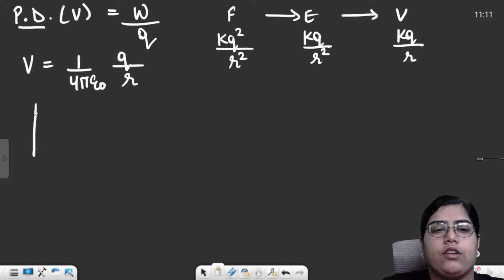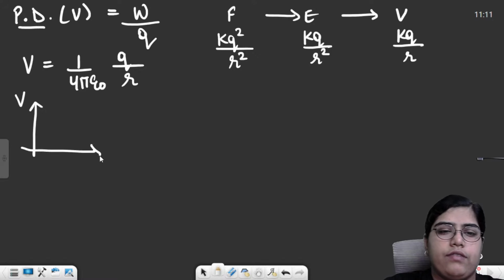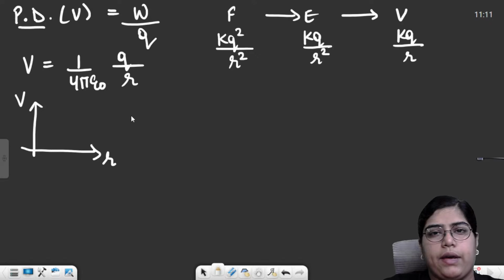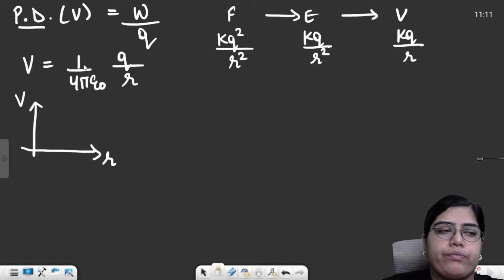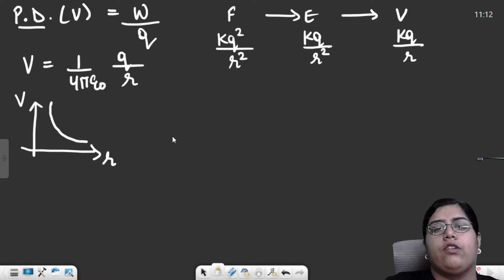Then again, the two graphs which we also saw for electric field. First graph V versus r, and second graph V versus 1 by r. So V versus r, potential is simply inversely proportional to r, right? Inversely proportional, that means it will look like a rectangular hyperbola.